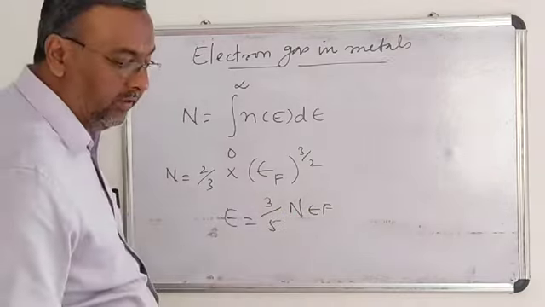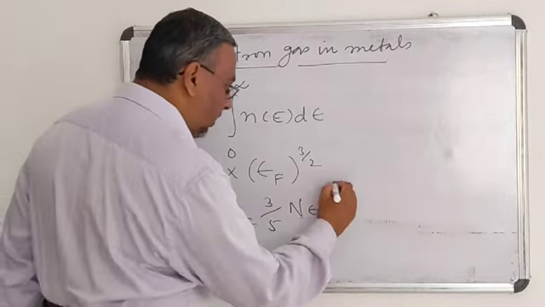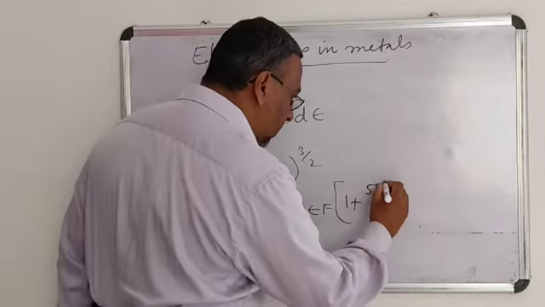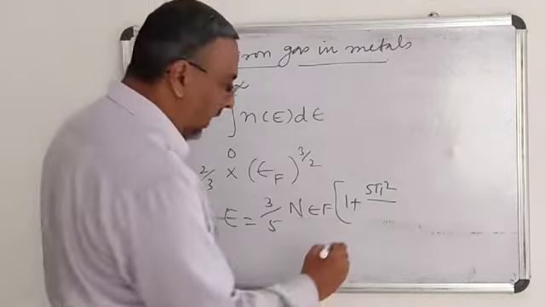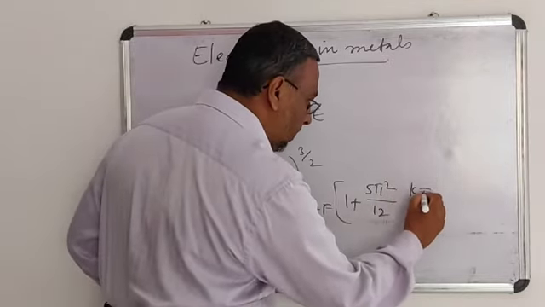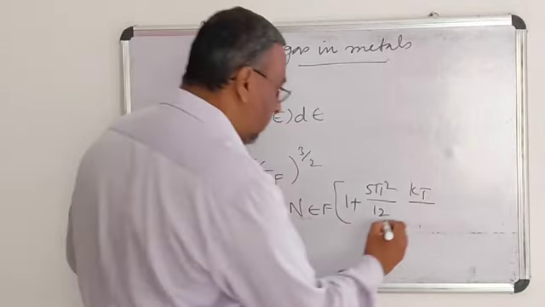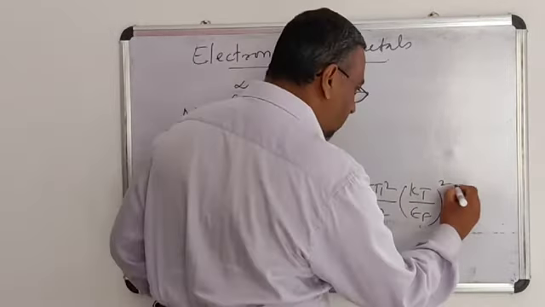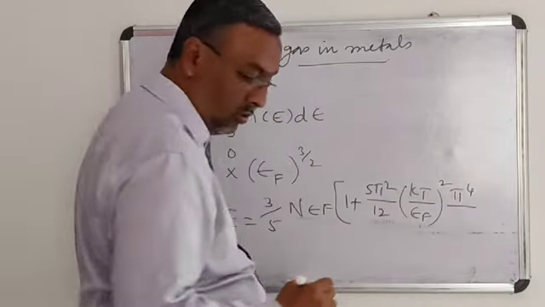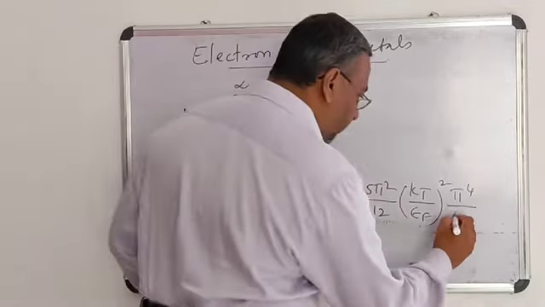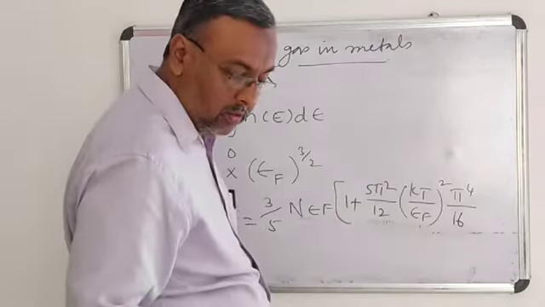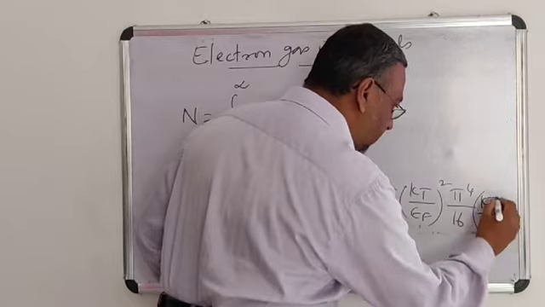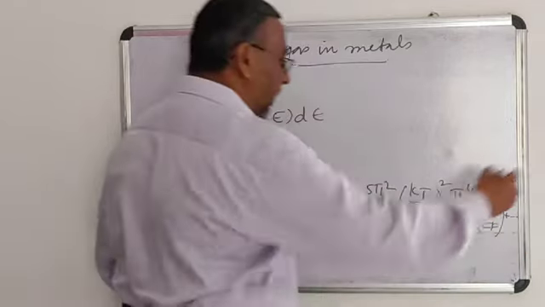After simplifying this equation, we get 1 plus 5 pi square divided by 12 into (kT by EF) square, minus pi power 4 by 16 into (kT by EF) power 4, and I can go on writing it down like this.